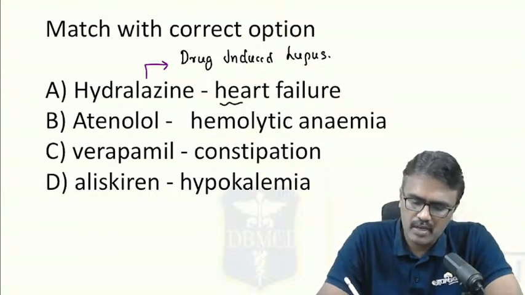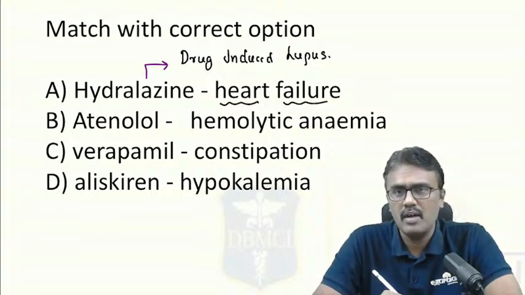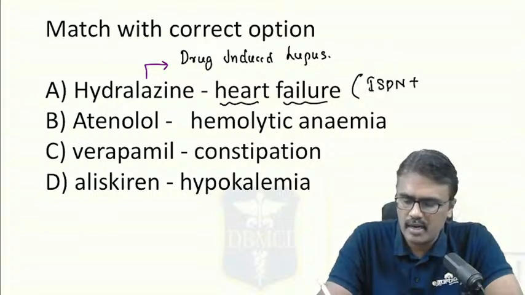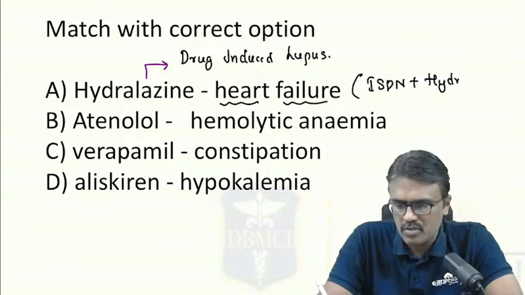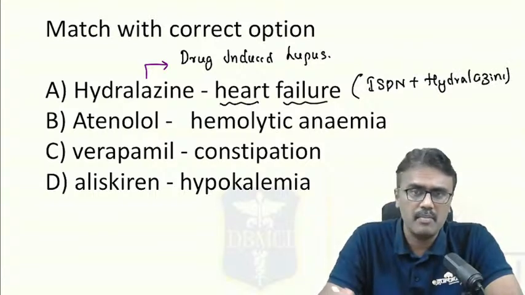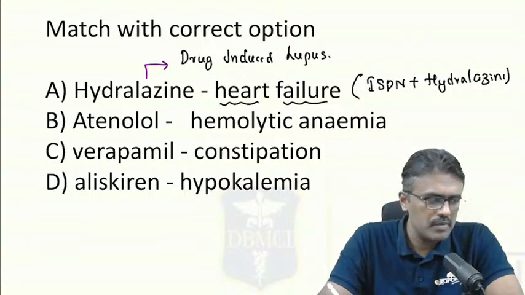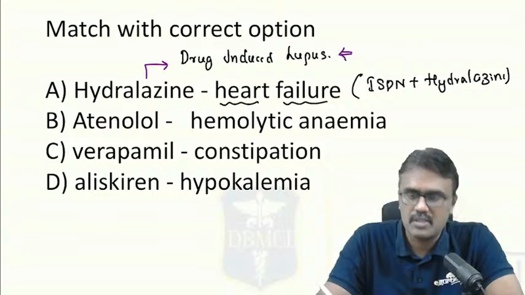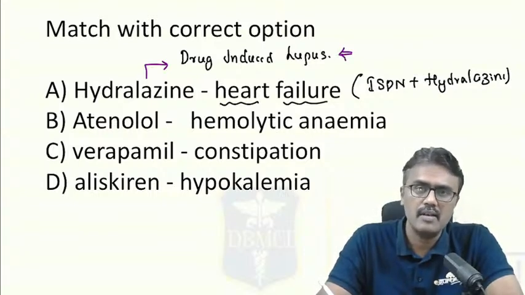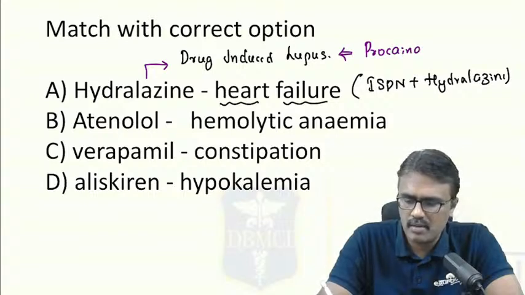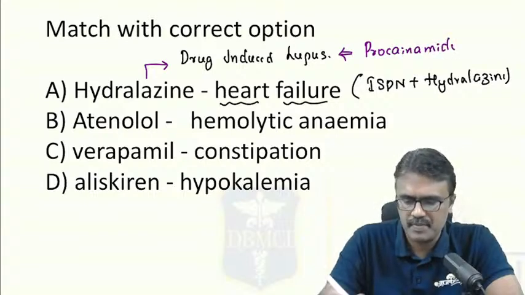Now, will it cause heart failure? No. It is used in the treatment of heart failure along with isosorbide dinitrate plus hydralazine. These are used to decrease mortality, particularly in the African-American population, not in our country. Can you tell me one more drug which can produce drug-induced lupus, which is an antiarrhythmic? It is called procainamide. These are the two drugs implicated in causing drug-induced lupus.